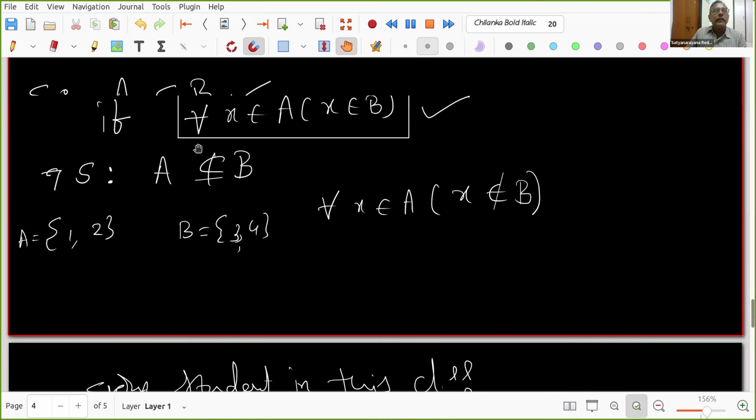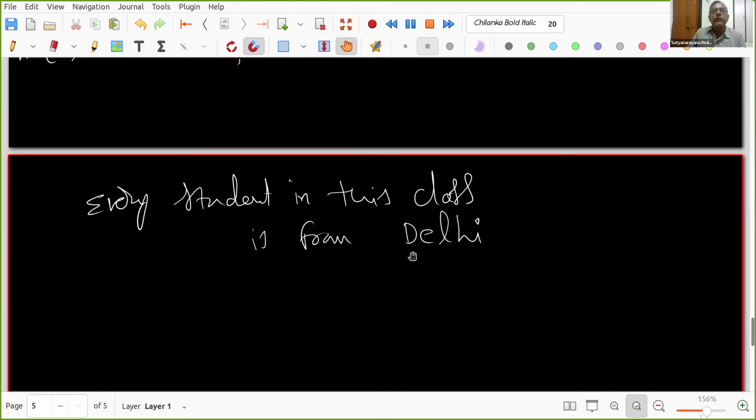Like that, you can see a set here. Every student in this class is from Delhi. Okay, to everyone now, not only him, now everyone. He answered very nicely. Somebody can comment. Is there any set involved in this statement? Every student in this class is from Delhi. Do you think there is any set involved here?